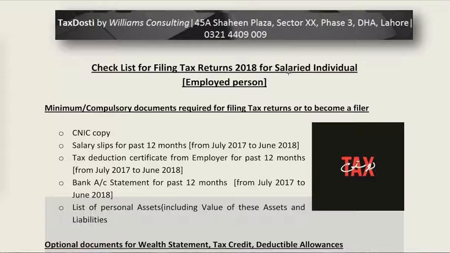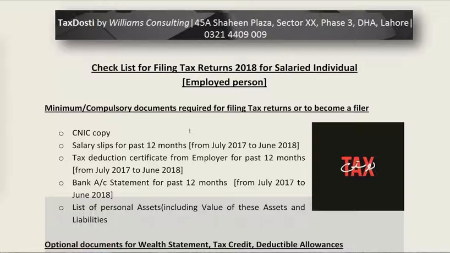For example, if you are earning a total of 100 rupees and all of it is earned through employment, you are a salaried individual. Even if more than 50% of that income comes through salary, you are still a salaried person. And recently the government has reduced the rates for salaried individuals as well as business individuals.